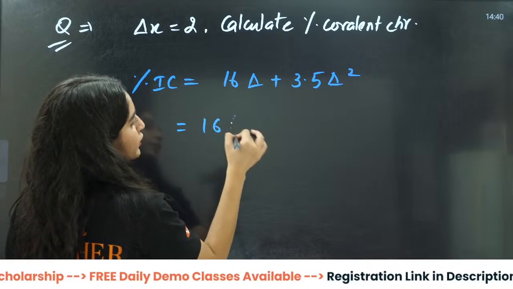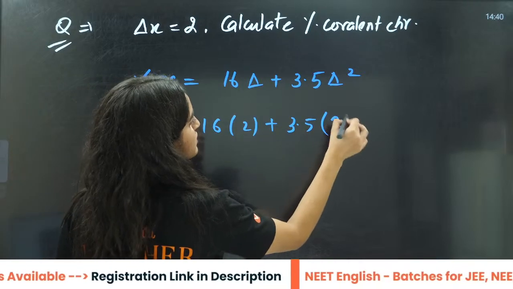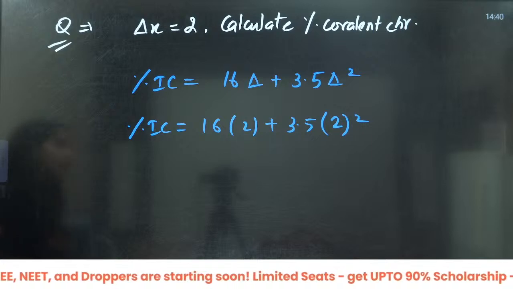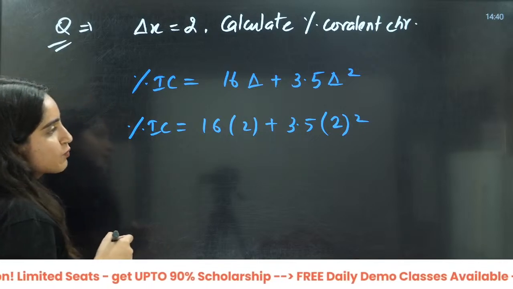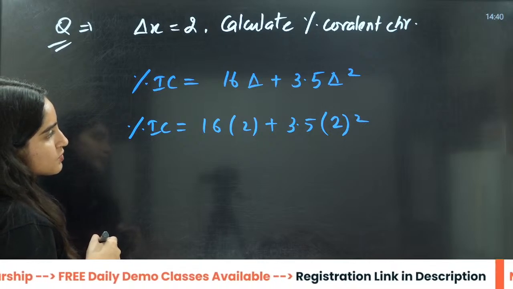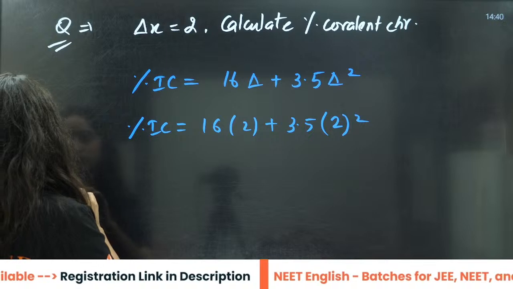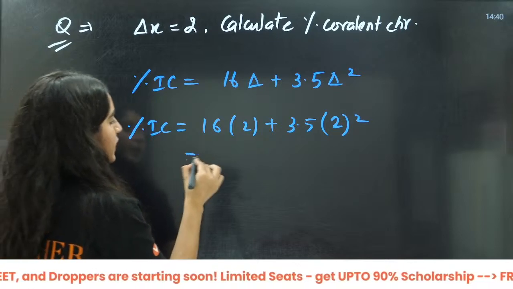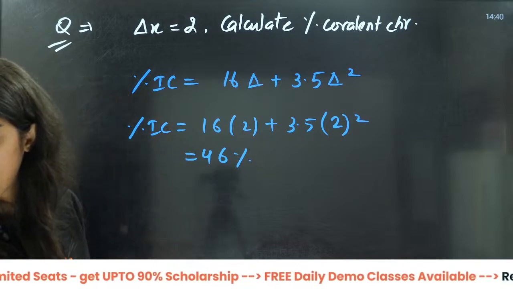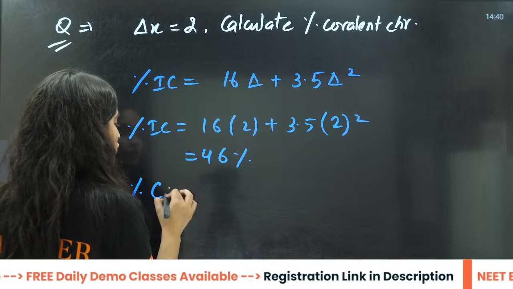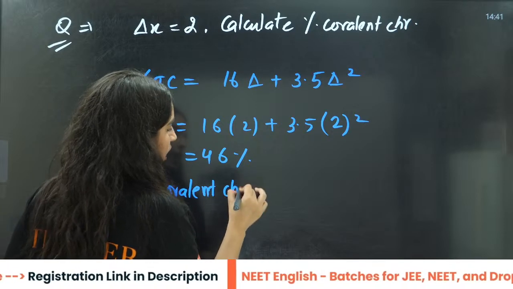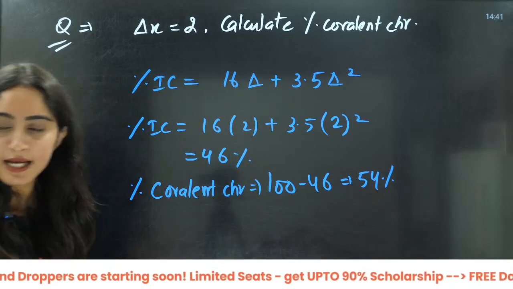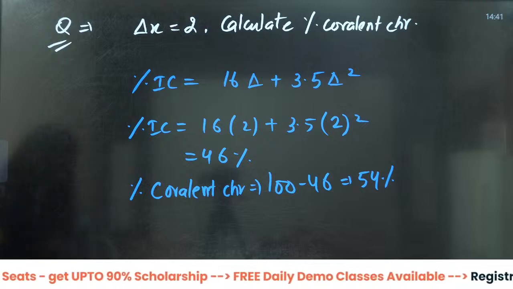So 16 into 2 plus 3.5 into 2 squared, that is 32 plus 14, so it will come out to be around 46%, right? Now the percentage covalent character will be 100 minus 46, that is 54%.